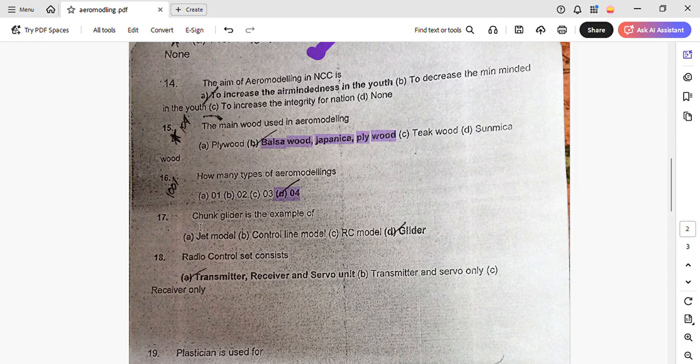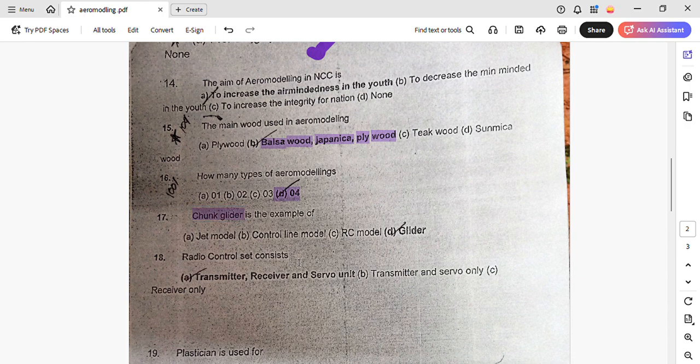Chung glider is an example of glider, obviously. The 4 types of aeromodels are jet model, control line model, RC model, that is remote control model, and glider. Chung glider is an example of glider, obviously, as the name itself has glider, you can remember it like that.